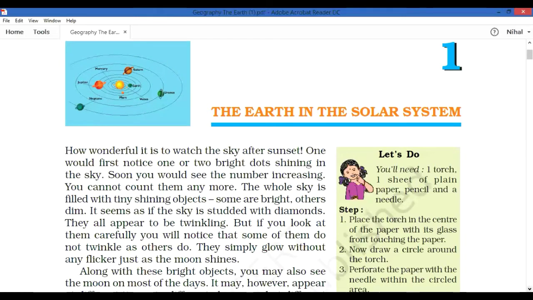You already learned this in your KG section rhyme. What is that one? Twinkle twinkle little star. That means the star is always there at night time. Stars are always studded in the night sky, but when it is cloudy, we couldn't see the stars properly.